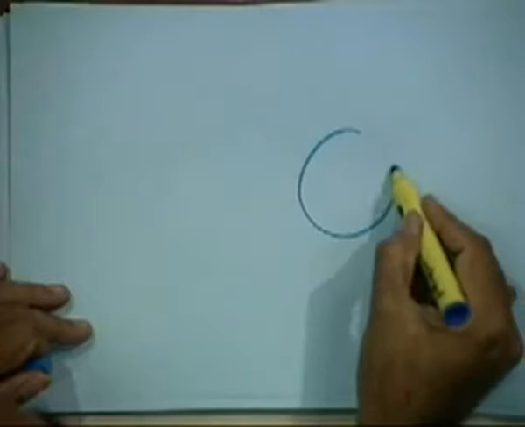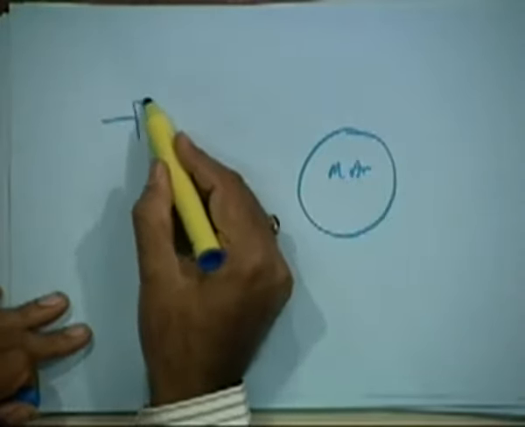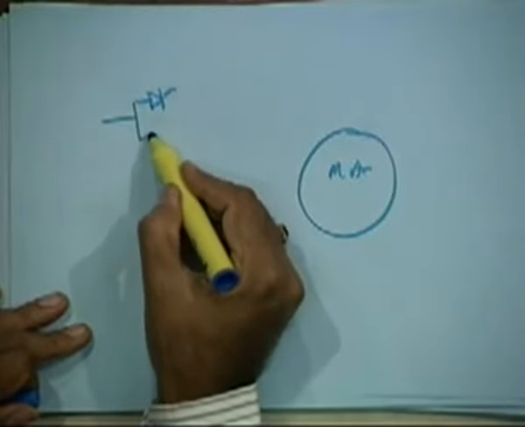So if the same thing is now connected to the motor, a 3-phase motor, each phase you connect back to back.